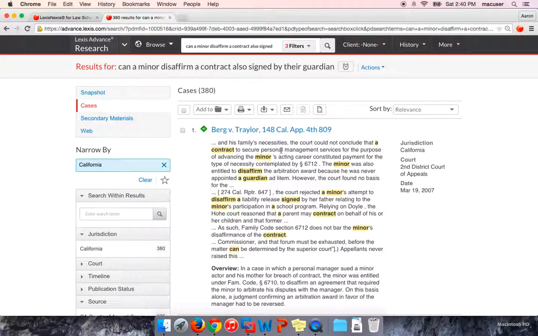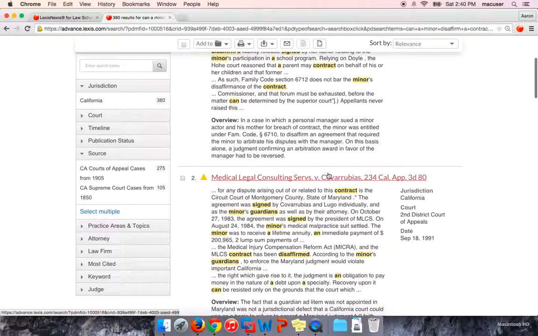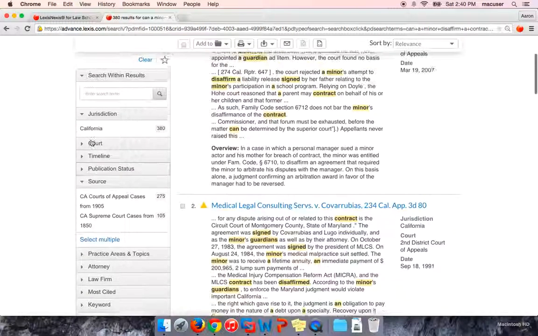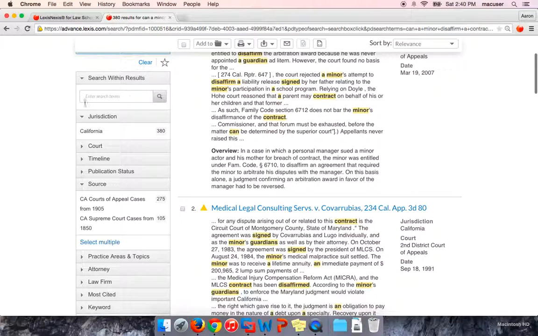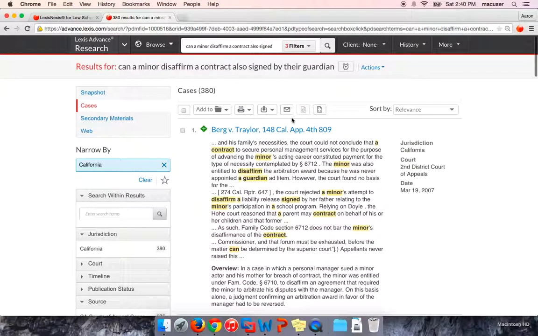And again, at this point, you can start to go through the cases if you wanted to. You could also use other filters over here on the left-hand side. We'll get more into some of these in a minute, but for now, let's just go ahead and click on the first result here. It's Berg v. Traylor.